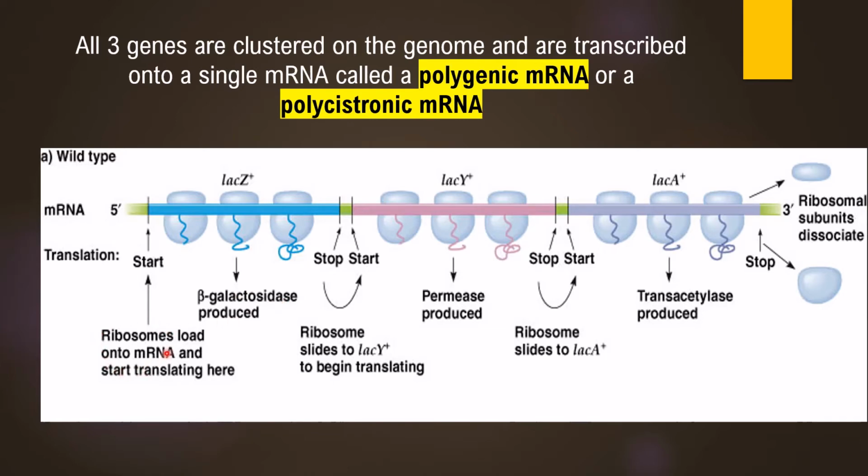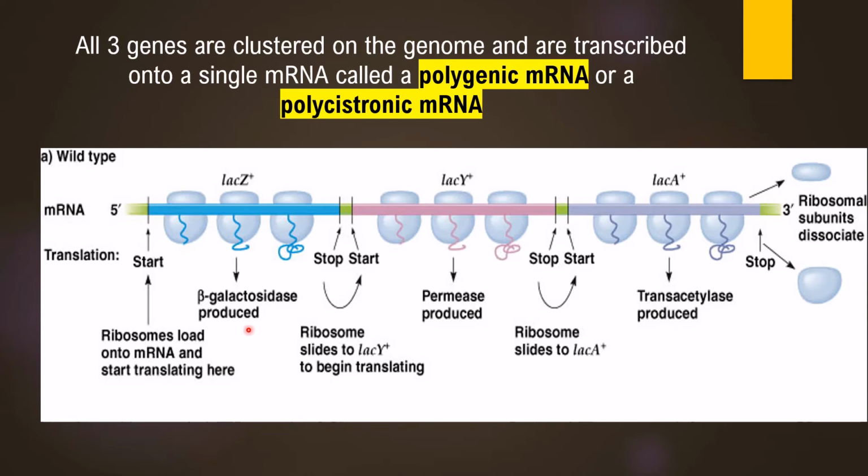So when ribosomes load onto this mRNA molecule and start the translation, the first enzyme that will be produced is beta-galactosidase. The second section is going to lead to production of permease. These ribosomes can slide along the mRNA molecule from one section to another. This section is going to result in formation of lac permease, which is involved in the transport of lactose from outside to the inside of the cell. The third section is responsible for the transacetylase enzyme. The function of this enzyme with respect to the lac operon system is not completely understood.